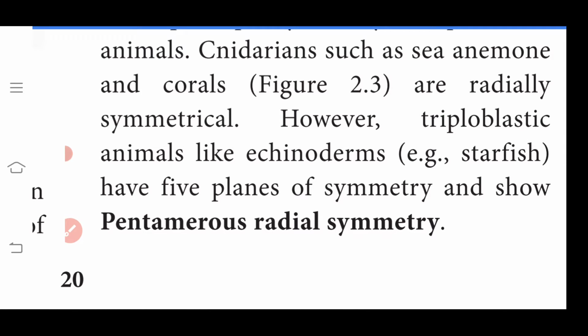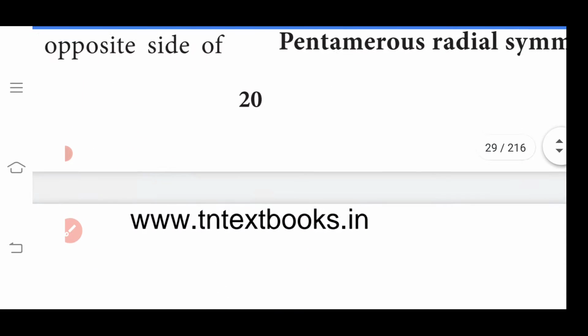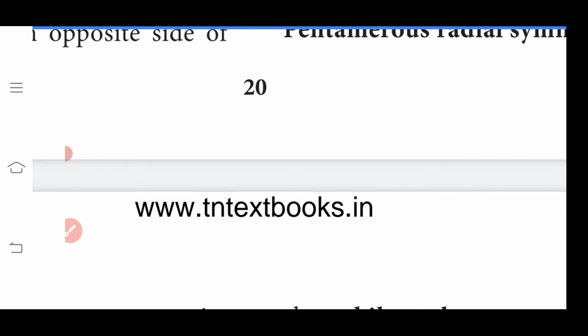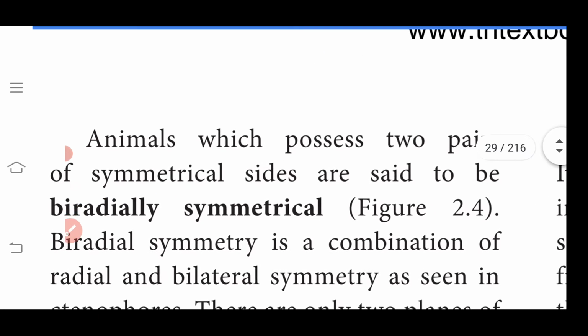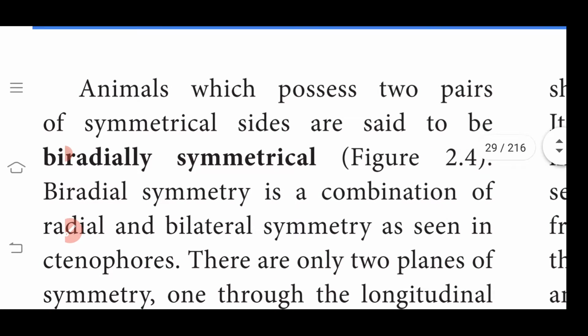However, triploblastic animals like echinoderms, for example starfish, have five planes of symmetry and show pentamerous radial symmetry. Penta means five, radial means any direction. In five directions we can divide it into two halves, that is called pentamerous radial symmetry. Example, starfish, echinoderm animals.